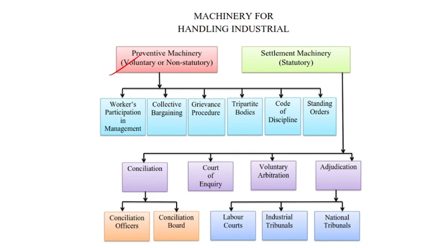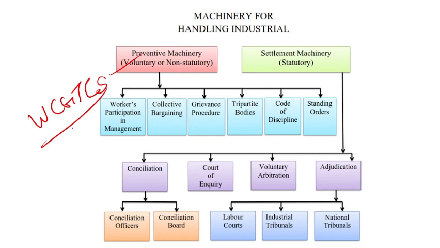No sub classification is there in this. So you can remember it by WCGTCS: workers participation in management, collective bargaining, grievance procedure, tripartite bodies, code of discipline and standing orders.